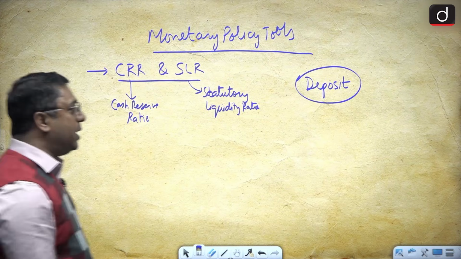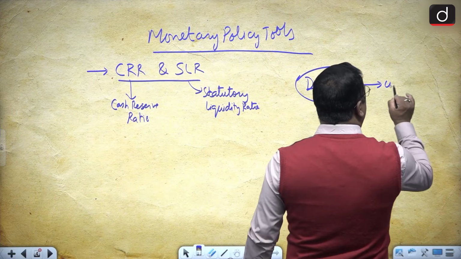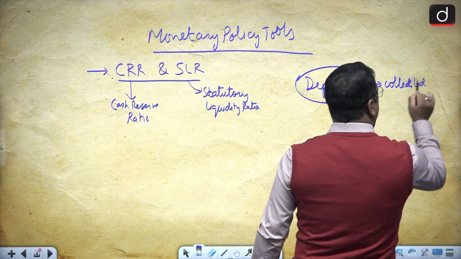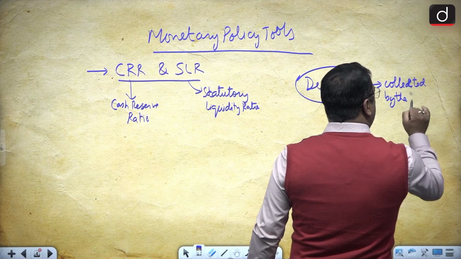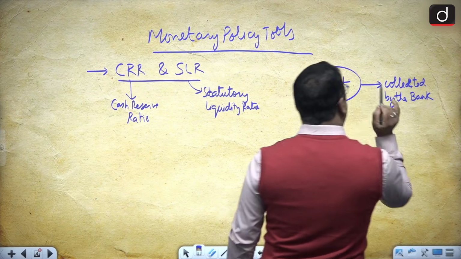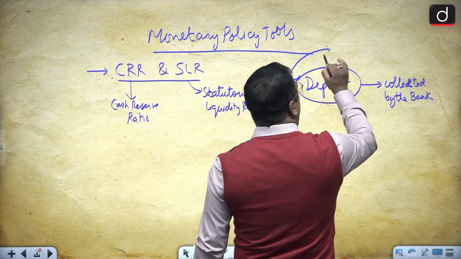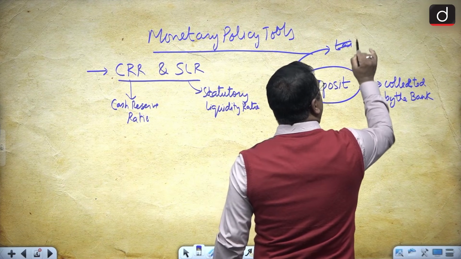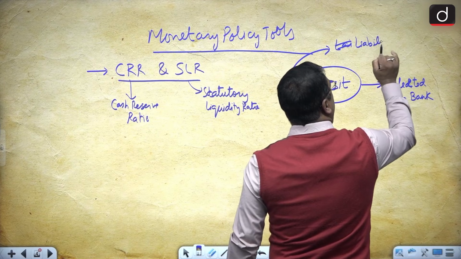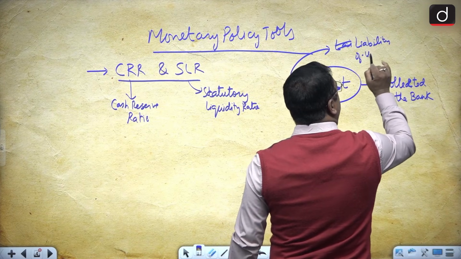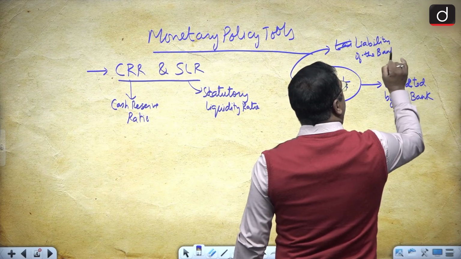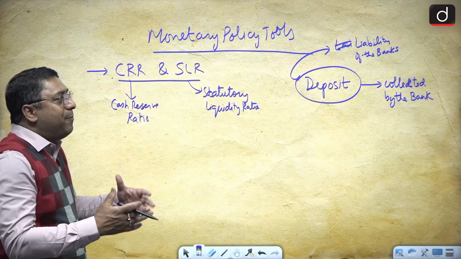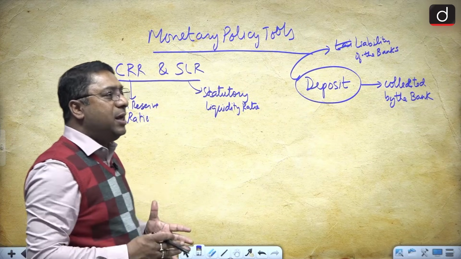Now these deposits, they are collected by the bank. And when these deposits are collected by the bank, they are the liability of the banks. Why? Because the banks have to return these deposits.